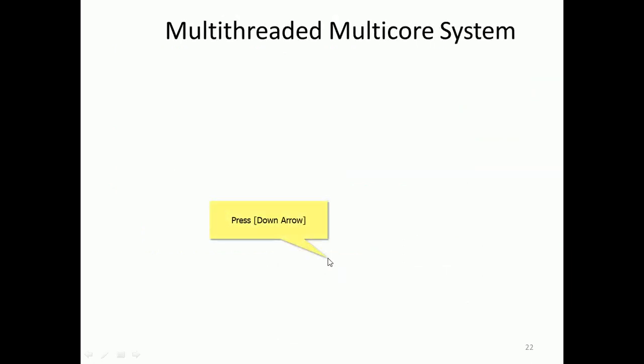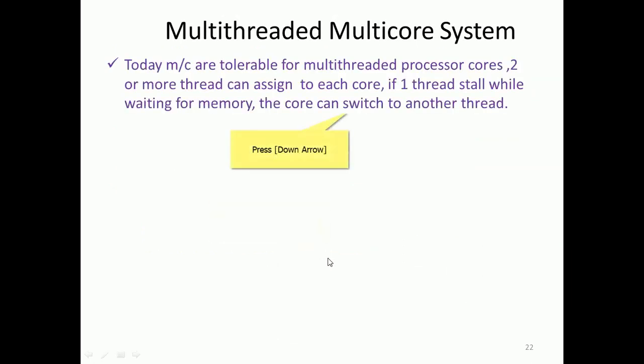Continuing with multi-core: today's machines have multi-threaded processor cores, and a multi-threaded processor can entertain multiple threads. In most of today's smart processors, two or more threads can be assigned to each core, right.